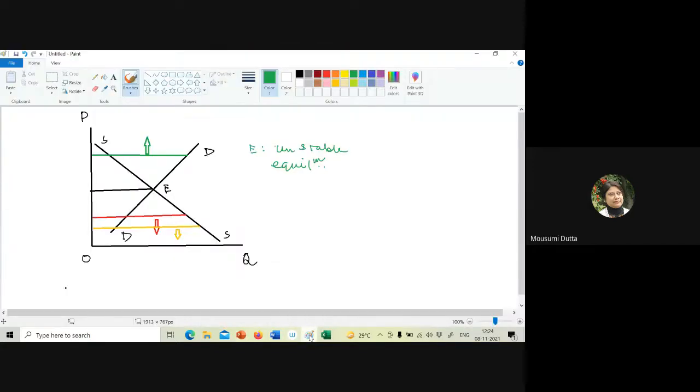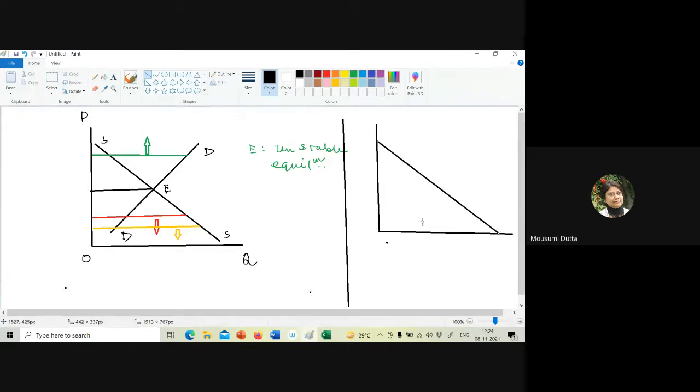Graphically, somebody is telling me to draw the diagram once again. So look at this part. This is the usual demand. This is the usual supply curve. I am starting with this price. With this price, demand is this much, whereas supply is this much.